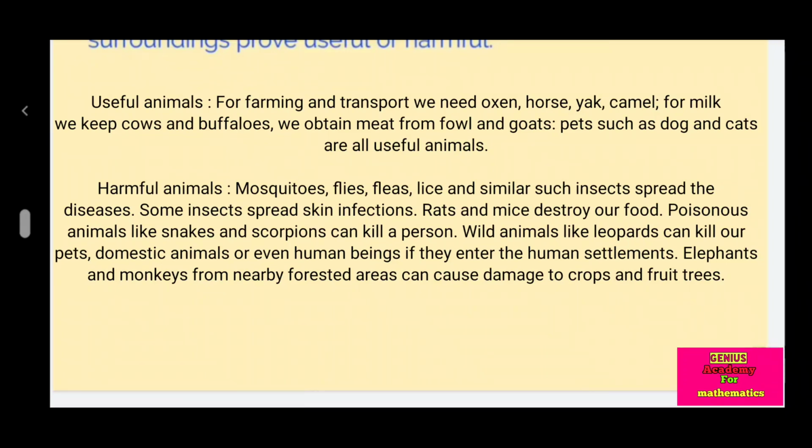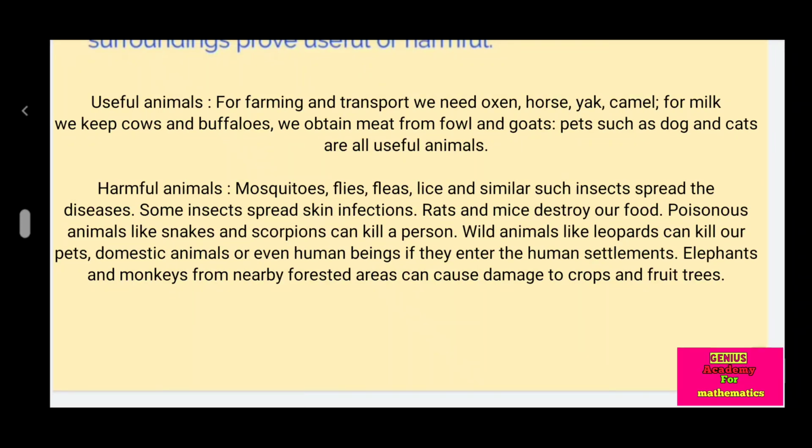Harmful animals. Mosquitoes, flies, fleas, lice and similar such insects spread diseases. Some insects spread skin infection. Rats and mice destroy our food. Poisonous animals like snakes and scorpions can kill a person.